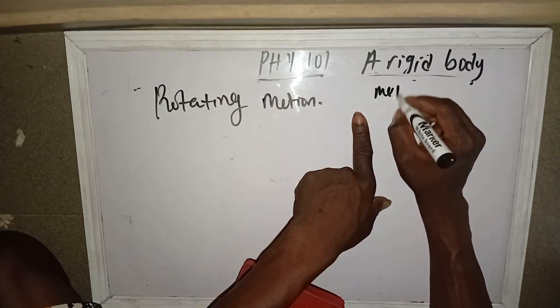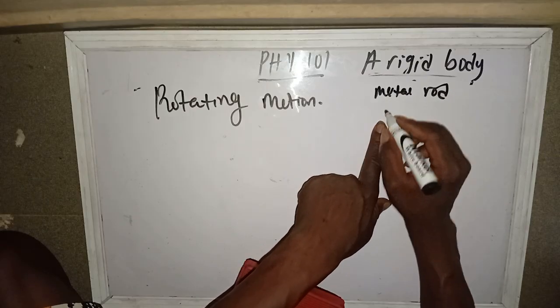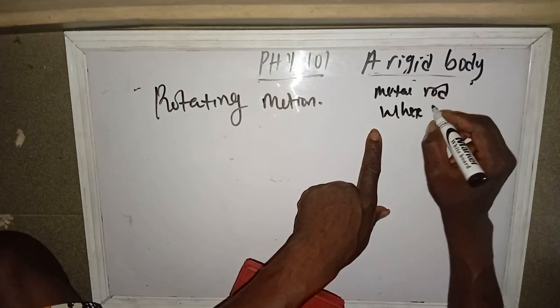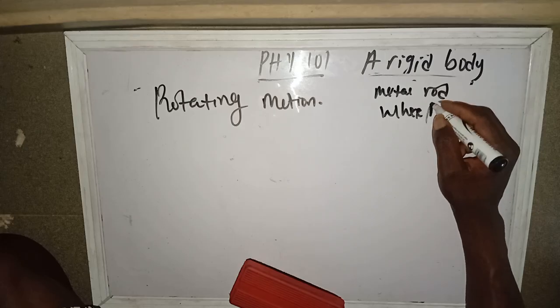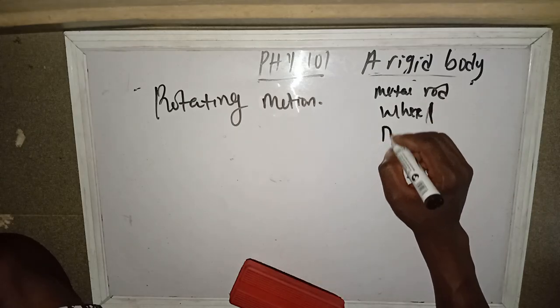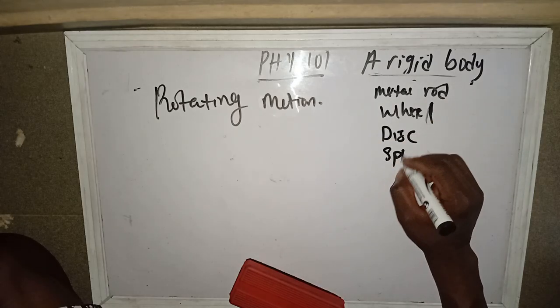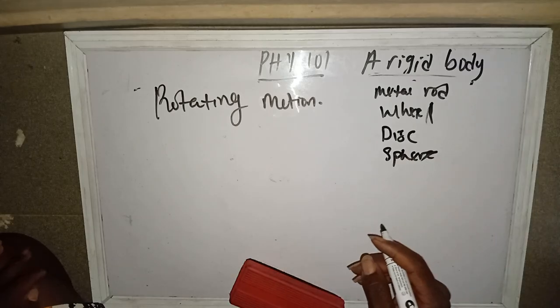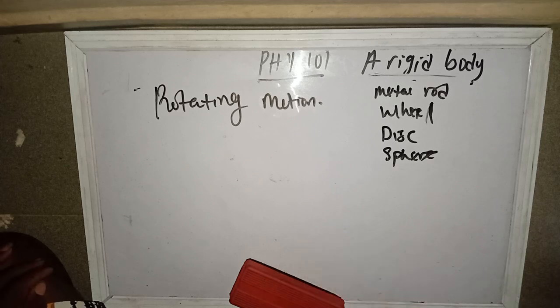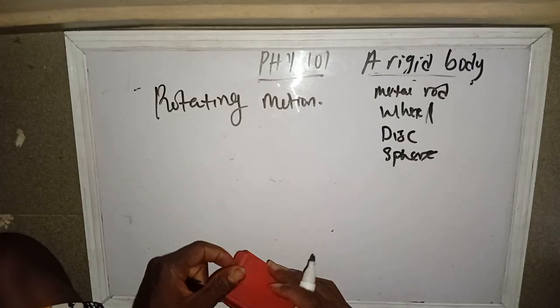A metal rod, we have a wheel, we have a disc, we have a sphere, we have a hollow sphere, and more like that. We have many rigid bodies that you can mention. So these are examples. Now let's talk about rotating motion.